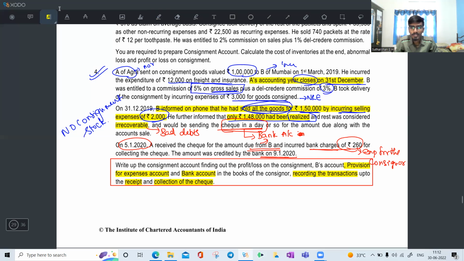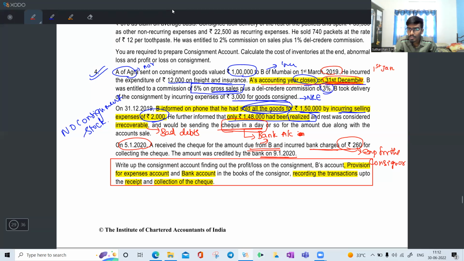What is our year end? 31st? 31st December. IAS accounting year closes on 31st December every year. It means the year started on 1st January.